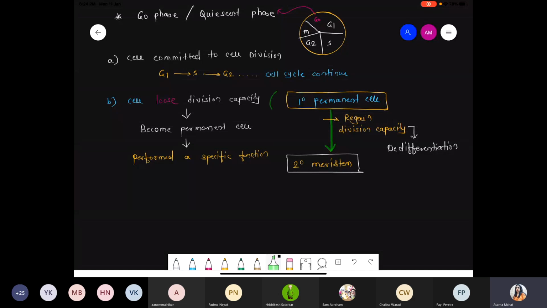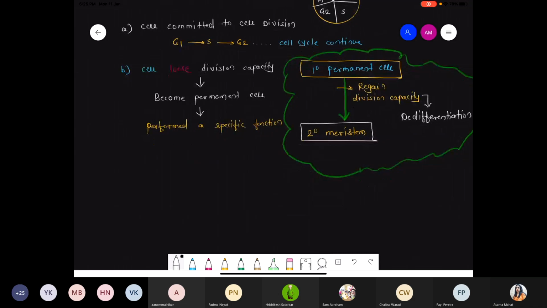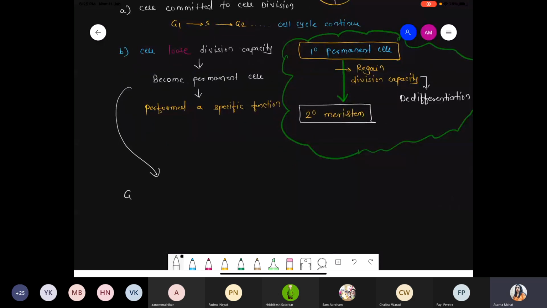ये थोड़ा example याद रखो, please highlight, just form a cloud around this, because we'll see this example in the temporary exit form. So now these are the conditions where cells lose their division capacity and they become permanent, they become specific. In other words, the cell is initially present in G1 phase, but now the cell took a decision and the cell exits the cell cycle. Please underline the word exit, very very important. Cell exits the cell cycle.